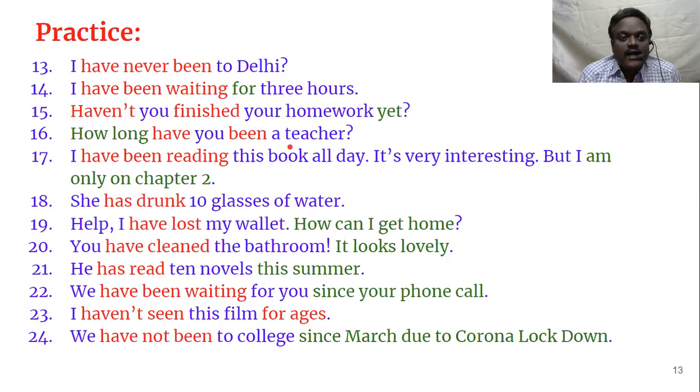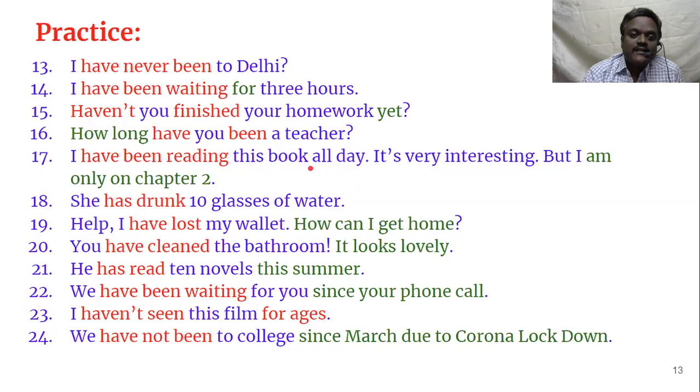You have to ask, how long did you work as a teacher? Maybe not only retirement, maybe now he is working in some other department, doing some other work. Then you can ask, for how many years did you work as a teacher? We can ask like that. That suggests that he is no more a teacher. But in this case, since we think that he is still a teacher, we say, how long have you been a teacher? The next one, let's go.